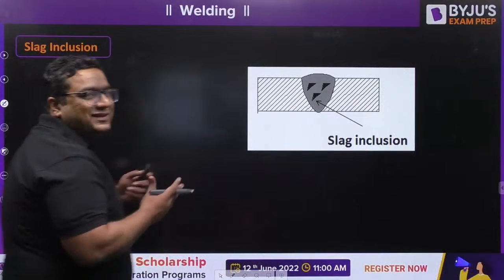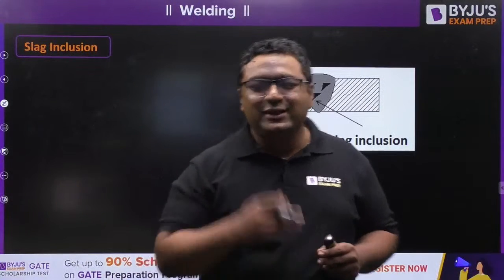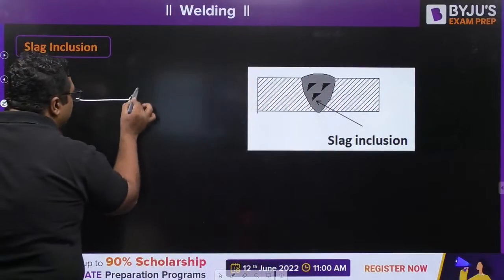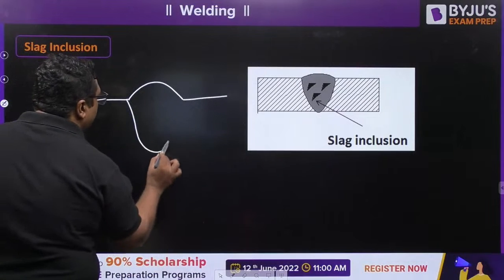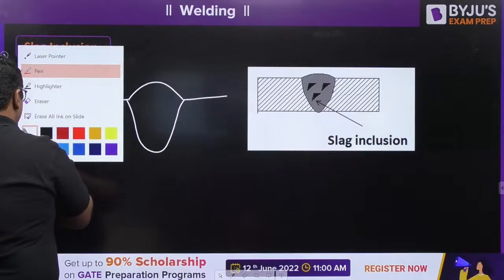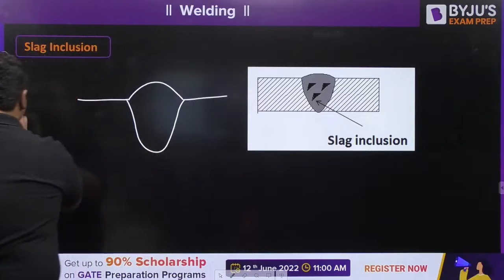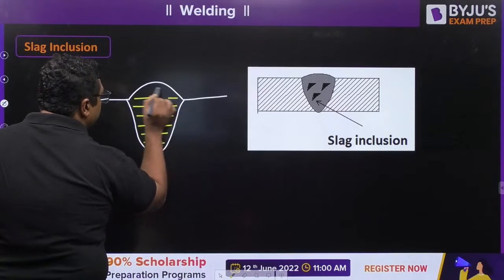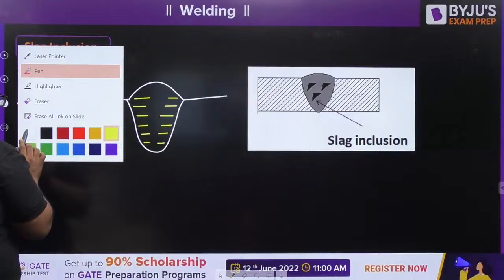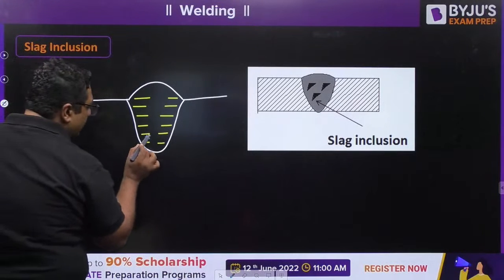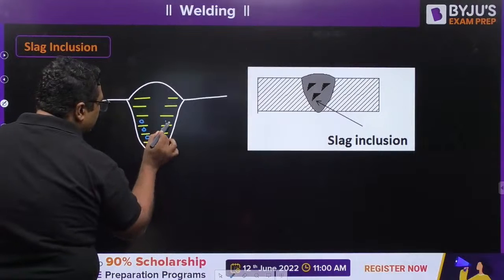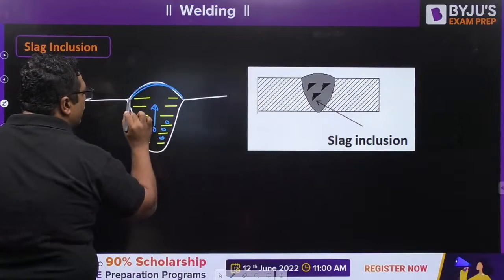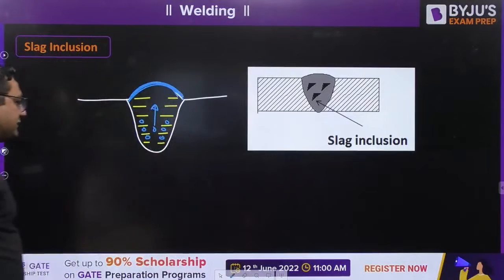Now we have seen the advantage of lighter flux. Now I am telling you the disadvantage of lighter flux. What is going to happen? If you have this molten weld pool, you know that we have some molten metal in this, like this. And you know that some flux is also there. That flux will try to go up and make the layer which is going to save the molten metal from atmospheric gases.